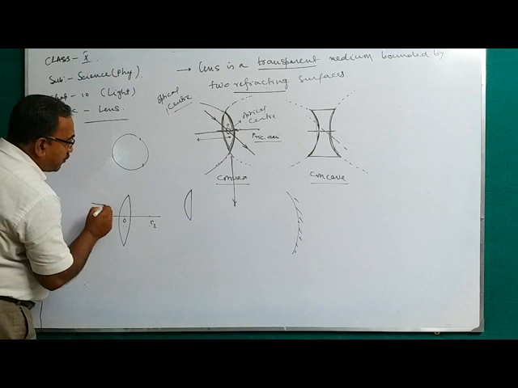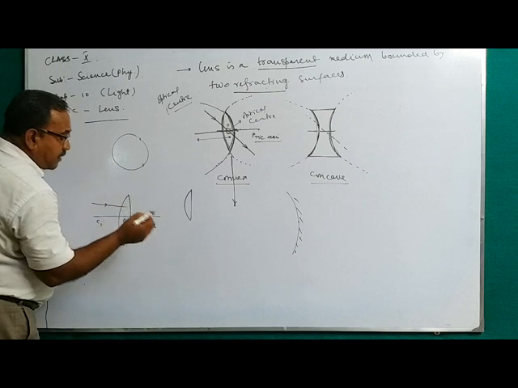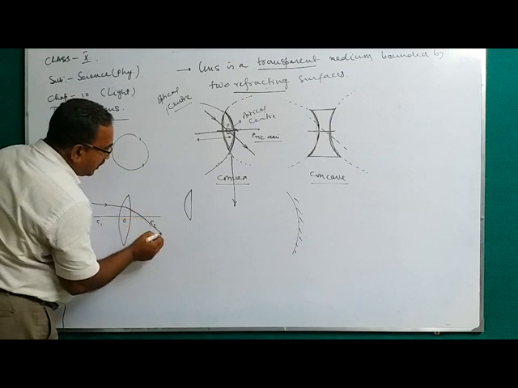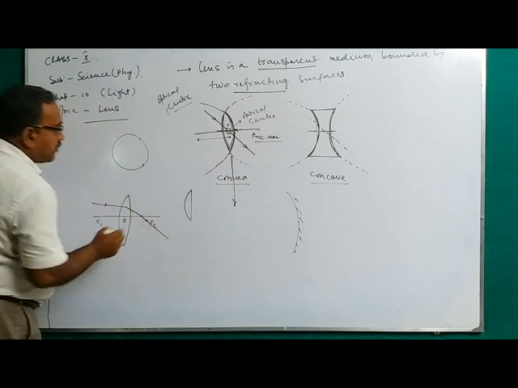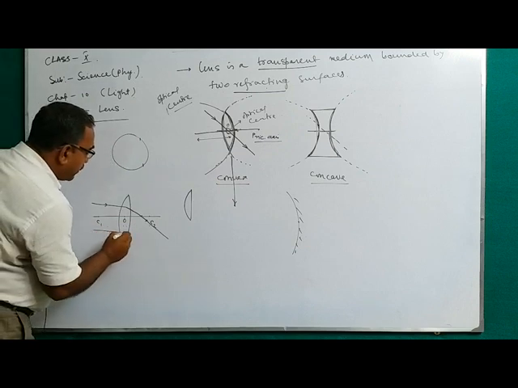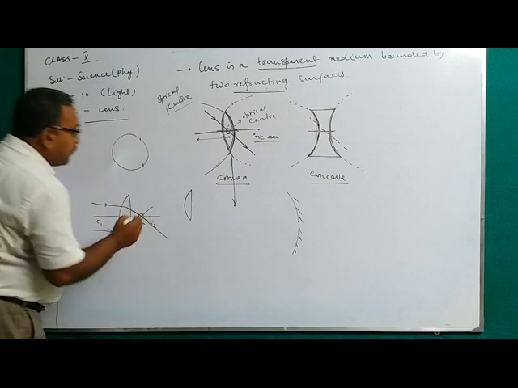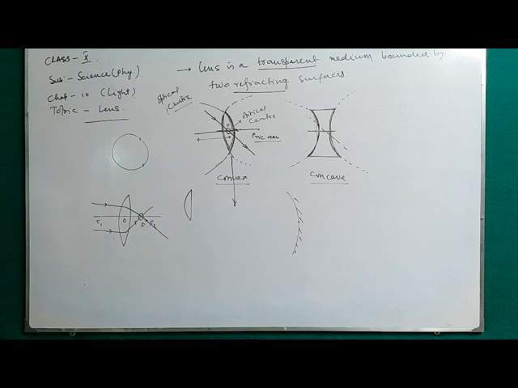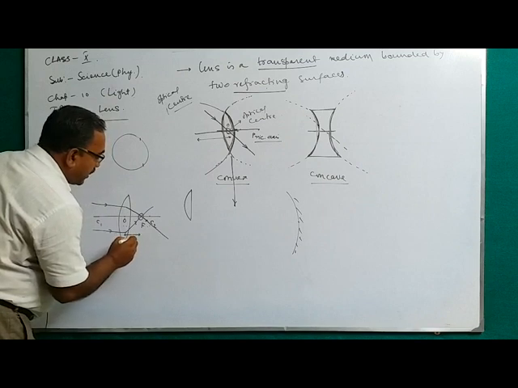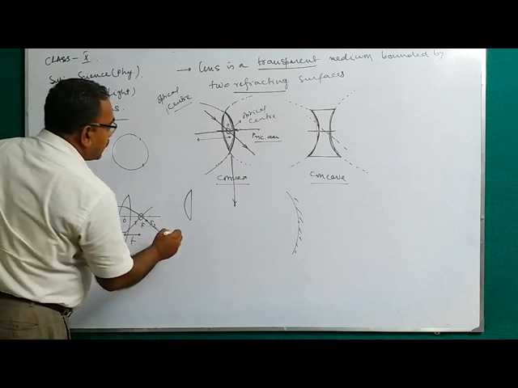If the rays are parallel with the principal axis, after the refraction from the second surface, they will pass through a point on the principal axis. That point is the focus. That is the principal focus. The distance between the optical center and the focus is the focal length. Am I clear? And aperture.